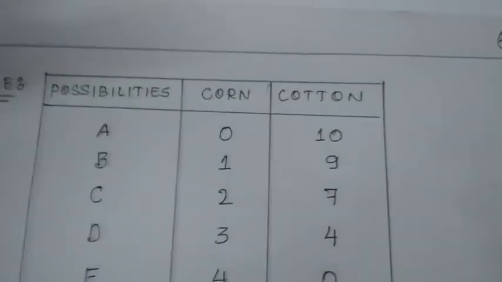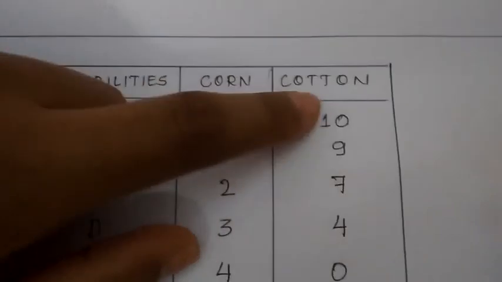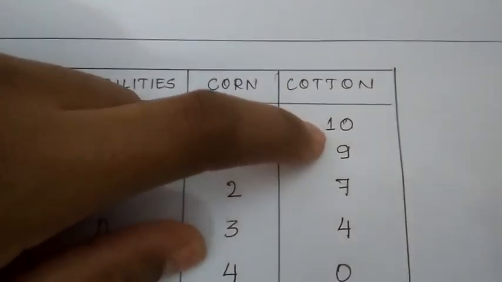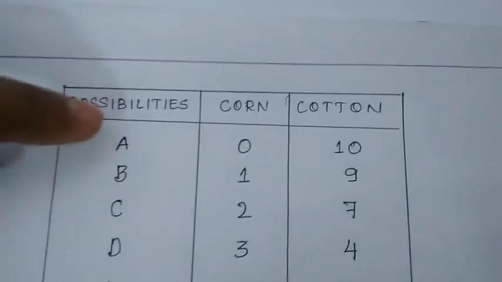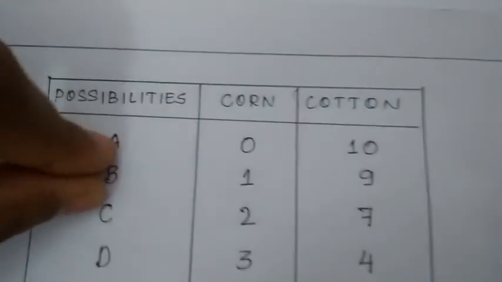If he is only producing cotton, he can produce the maximum amount of cotton, that is 10 units of cotton. This is if he selects possibility A. And if he selects possibility B, he is producing 1 unit of corn and 9 units of cotton.